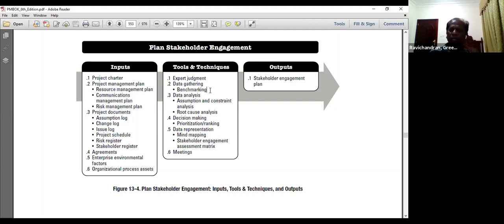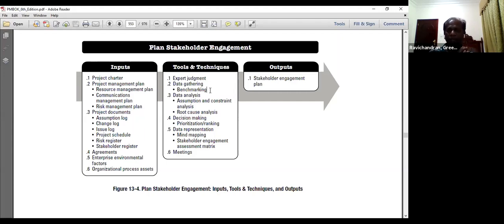Stakeholder engagement assessment matrix, I will show you. With the stakeholder engagement assessment matrix, basically we are analyzing the stakeholders based on current conditions. Where are we now? How many stakeholders are on the resistant side? How many stakeholders on the supportive side? How many stakeholders on the neutral side? How many stakeholders on the leading side? That means who is supporting in a very proactive manner.